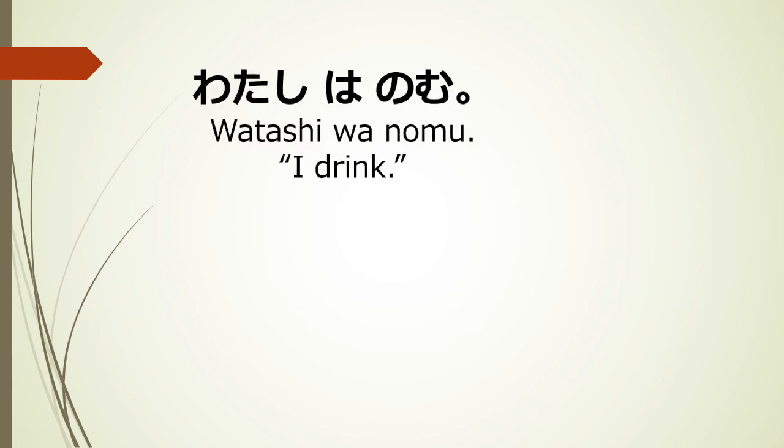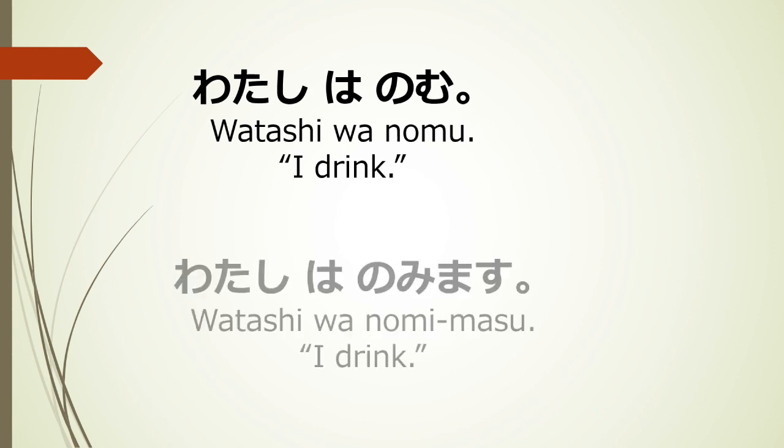It is possible to create sentences using only the dictionary form, like 私は飲む, I drink. However, using the masu form makes the sentence polite, like 私は飲みます, I drink.